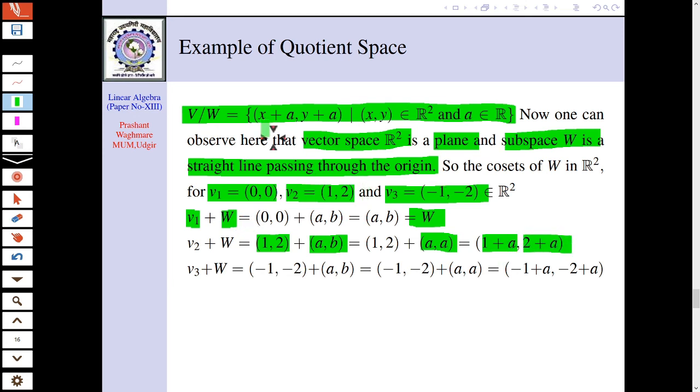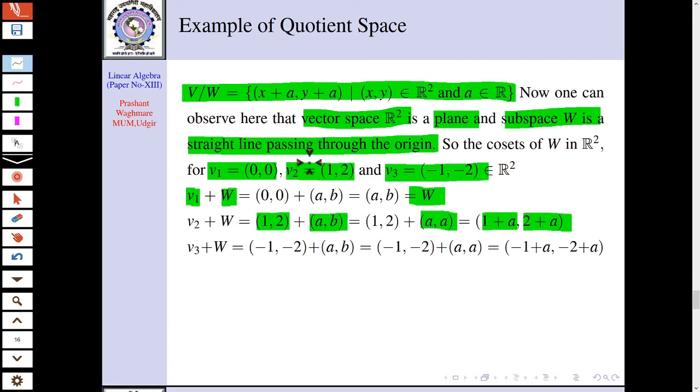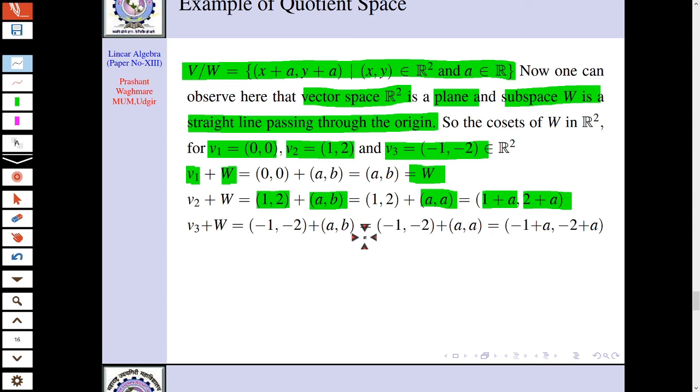Now let's see how geometrically this whole thing will look. Suppose this is your R square. This is the vector space, right? Now what is W? W is a subspace, and it is a straight line passing through the origin like this, right? This is a straight line passing through the origin. This is your W. Now what is this coset V2 plus W? How will it look? Now V2 plus W is what? V2 is nothing but 1, 2 and W is A, A.